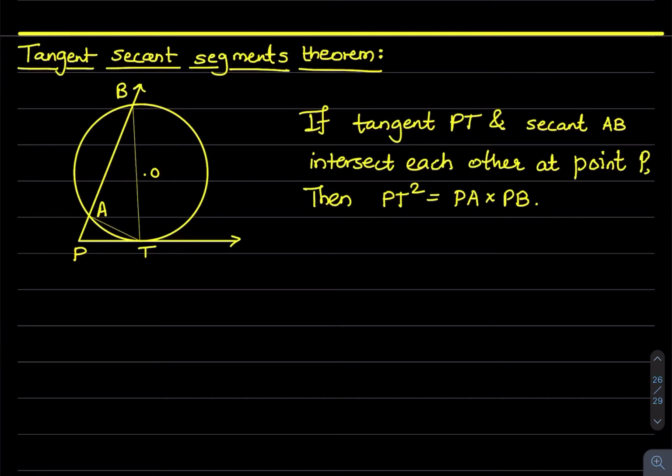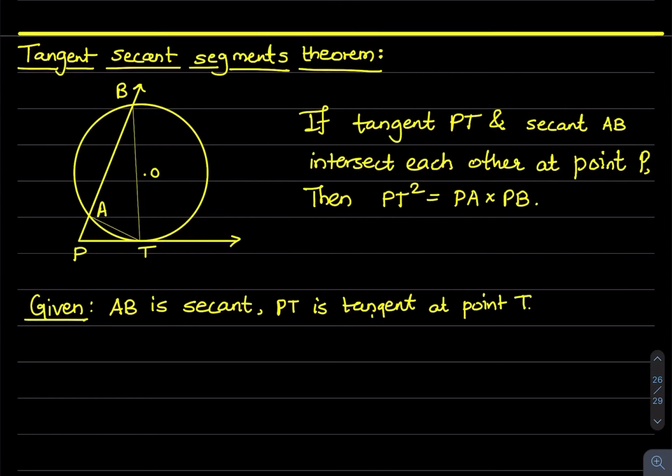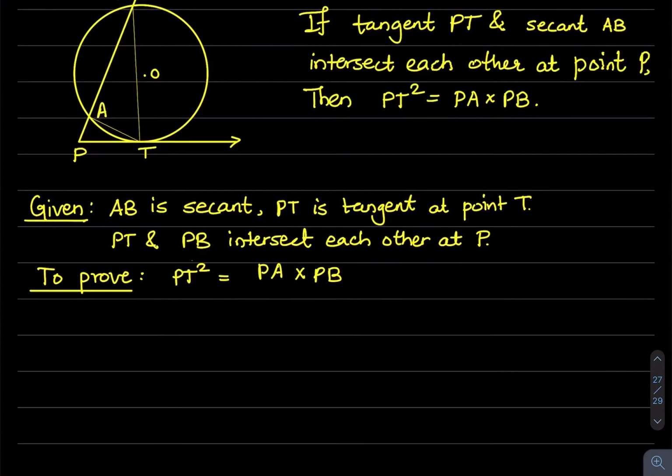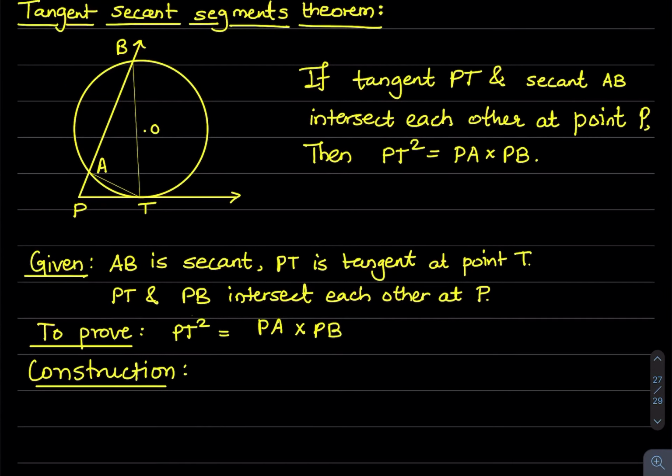So we'll write given and to prove. AB is secant, PT is tangent at point T, PT and PB intersect each other at point P. To prove, PT square equals PA into PB. And now construction, draw AT and BT.